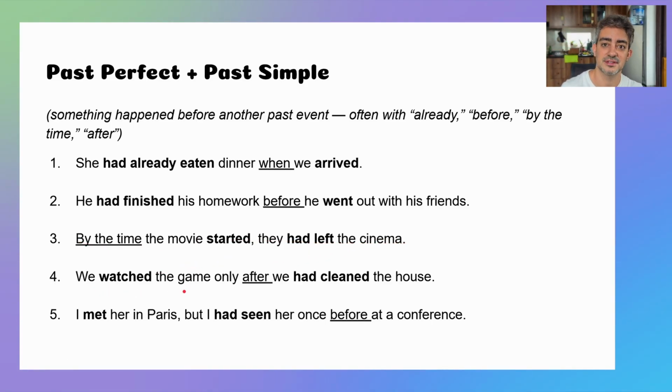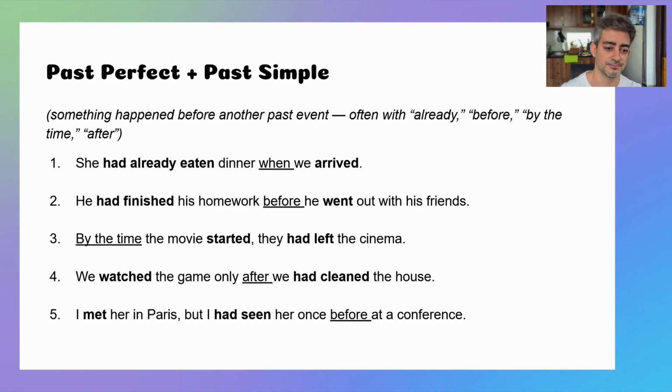We watched the game only after we had cleaned the house. And I met her in Paris, but I had seen her once before at a conference. Again, we have these key words here that tell us how we're structuring the order of time and which verb